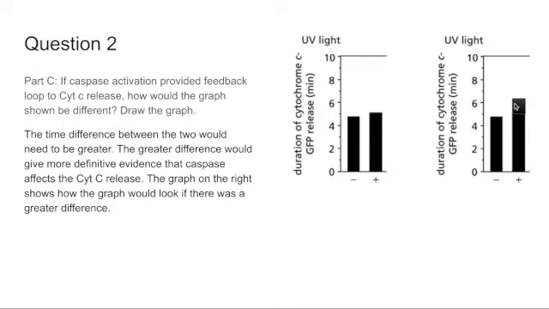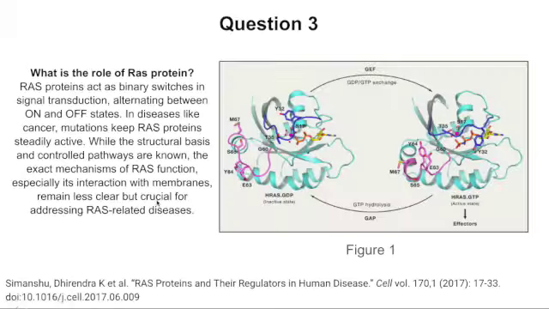So the greater difference would show that the difference is more induced by the change by the caspase. Otherwise, this could just be a randomized result. It could be this way or that way, and you can't really tell. But this gives a more definitive result.